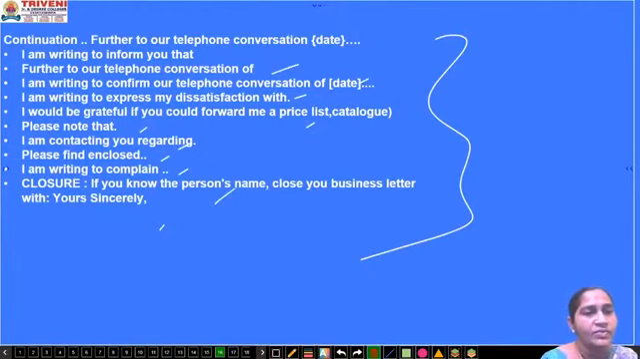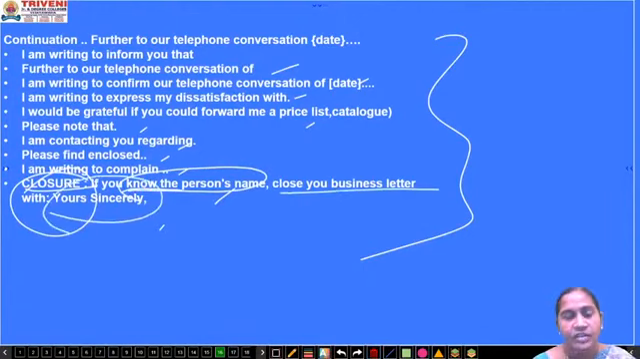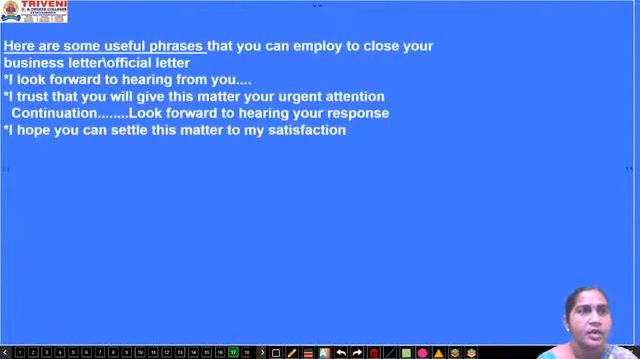Okay, please find enclosed. I am writing to complain. Now when you want to close, if you know the person's name, this is the complimentary closure in the business letter, you can go with Sincerely. Even if you don't know the name also, you can prefer this one. Next one. Here are some useful phrases that you can employ to close your business letter or official letter.